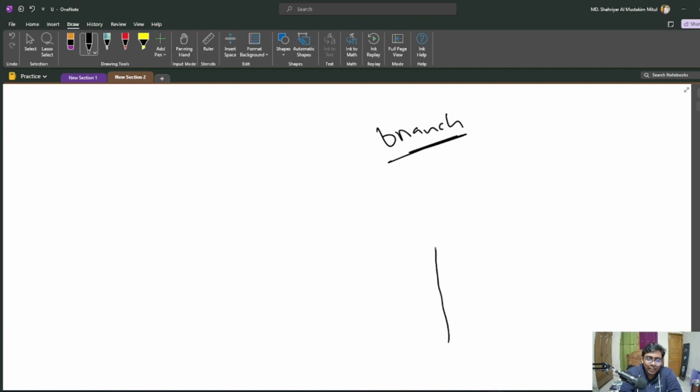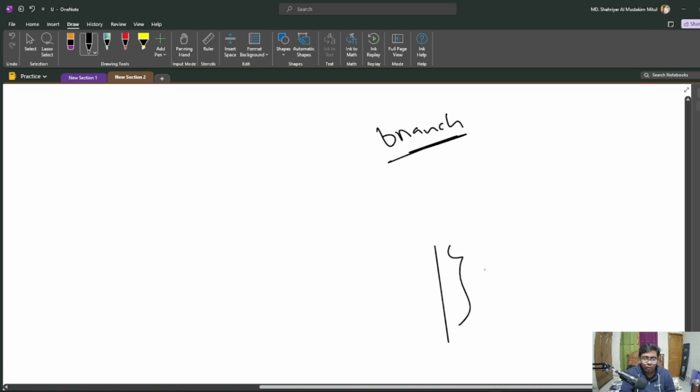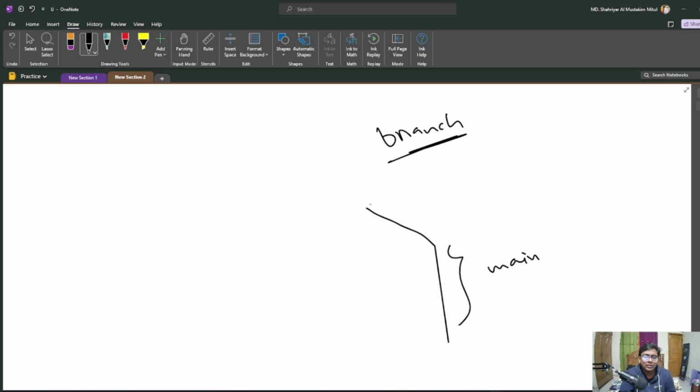I mentioned we are writing code, which is in the main or master branch. Now if anyone wants to try additional features, we can go for branching. The benefit of having branching is that you are not creating any harm to the main code. Assume in the main branch you have two commits done. Now in a branch you can create another two, three, four, whatever it is, and maybe here you can create one commit. So there are two branches.